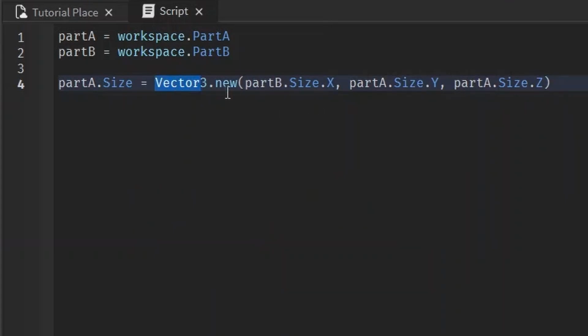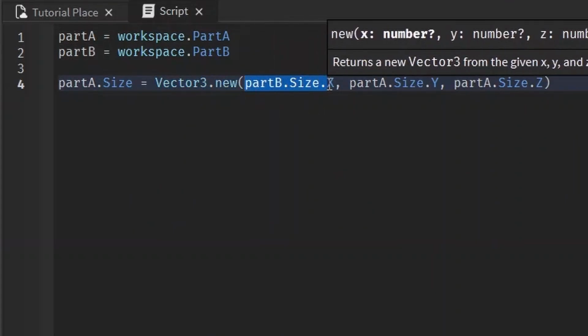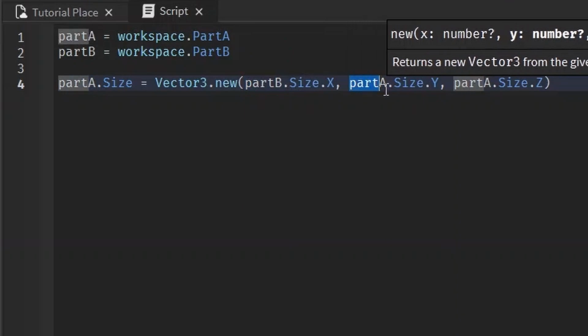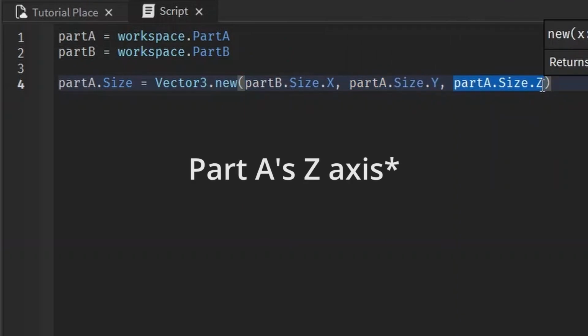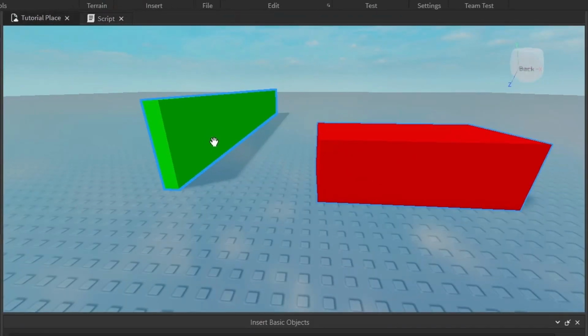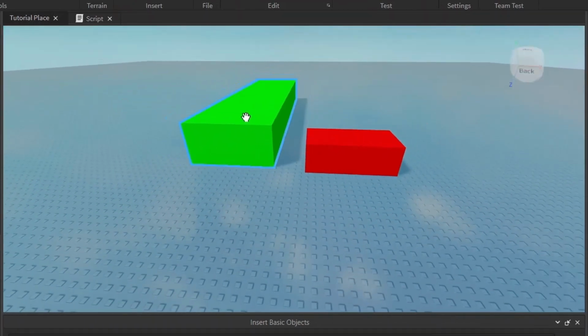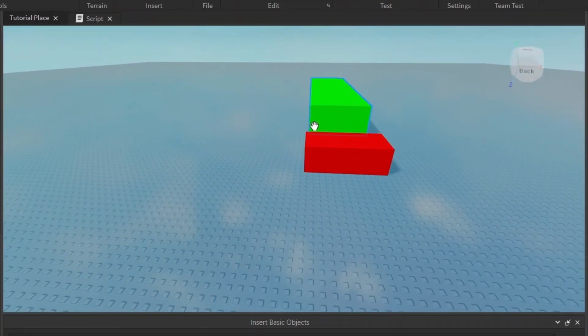This will make a new Vector3 that's made up of part B's X-axis and both part A's Y-axis and Z-axis. So the Y and Z-axis of this part's size will stay the same, but the X will be copied from part B, and I'll show you what that looks like. Bam. So it's the same amount of length this way, but it still kept part A's original thickness and height.